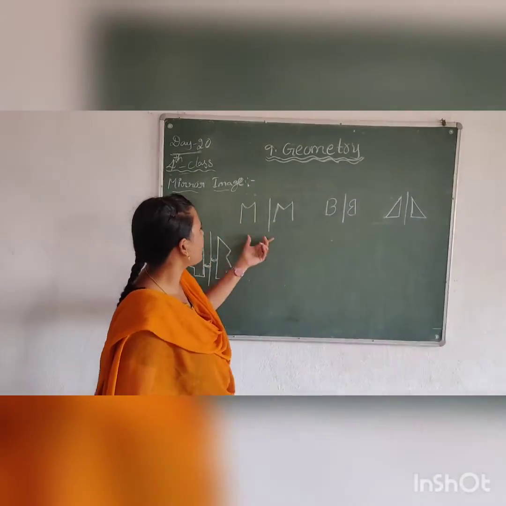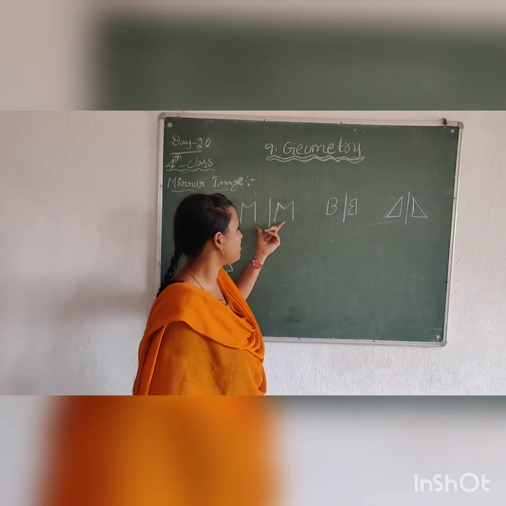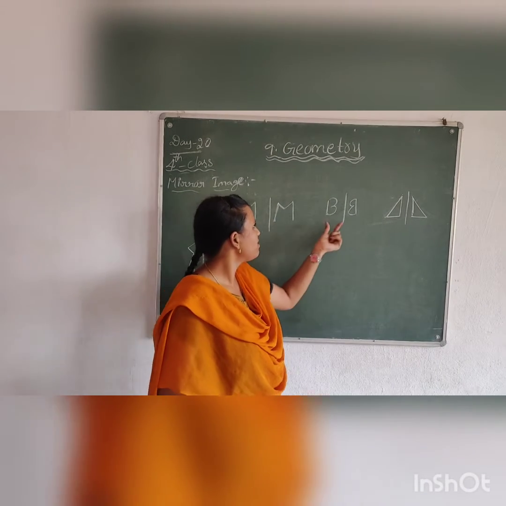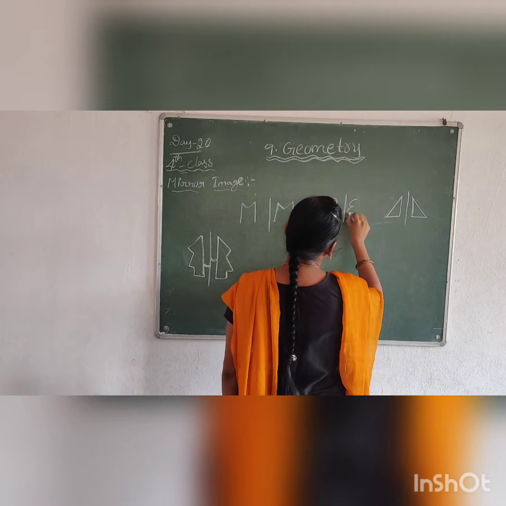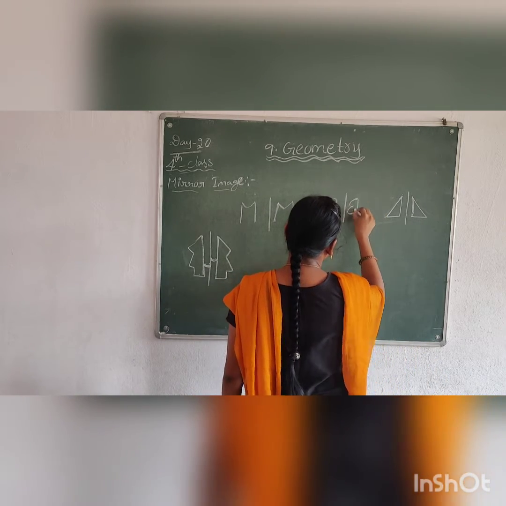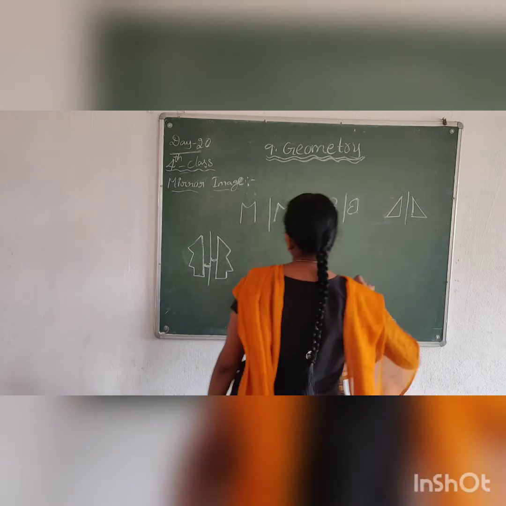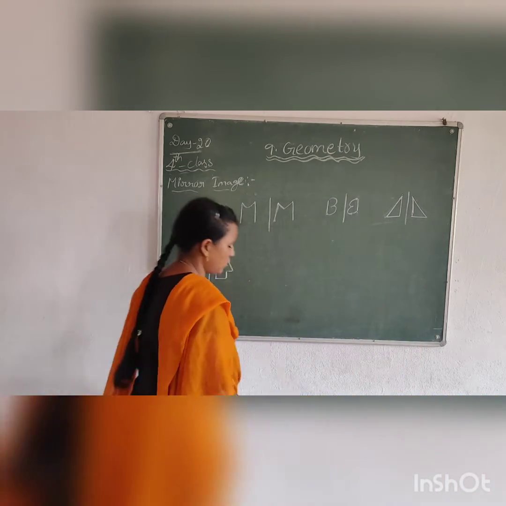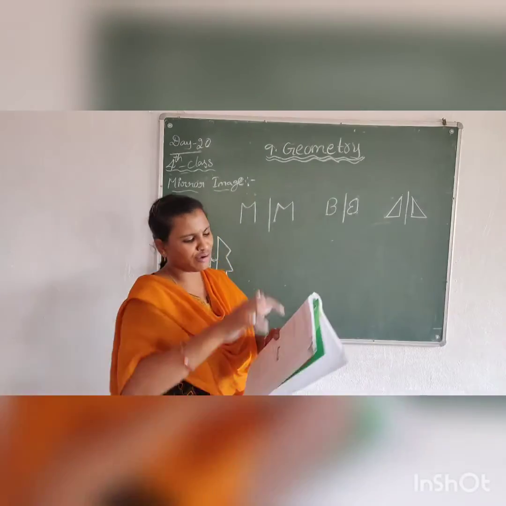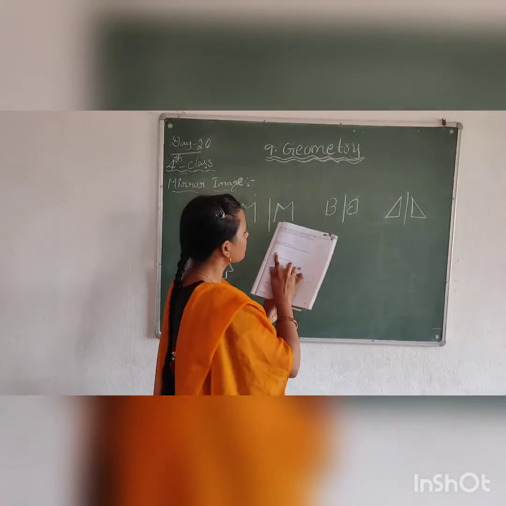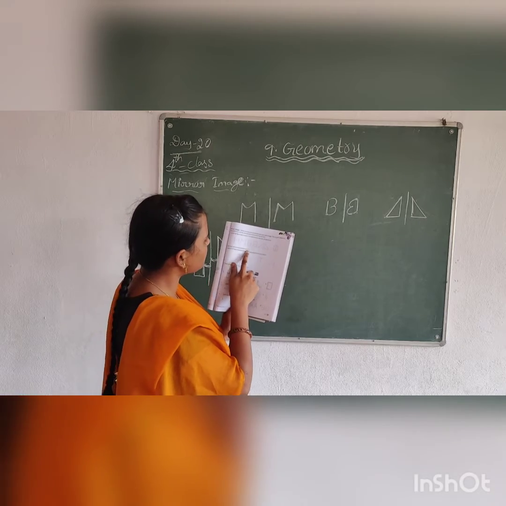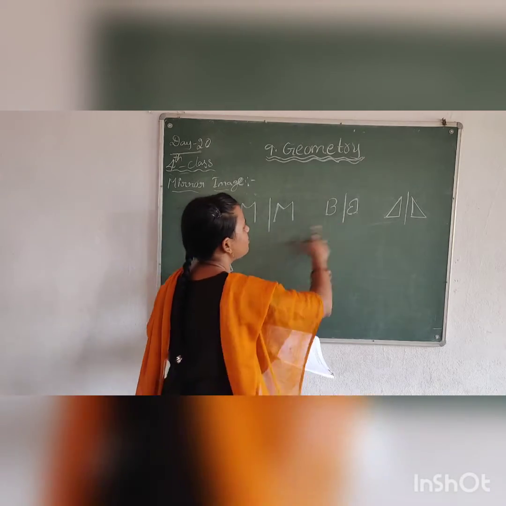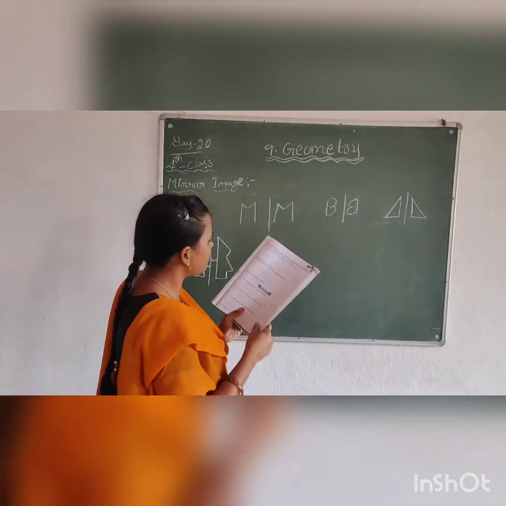Here also we have the M mirror image, or mirror reflection, B mirror image, and triangle reflection. Here are some picture reflections. All these are examples of reflection.